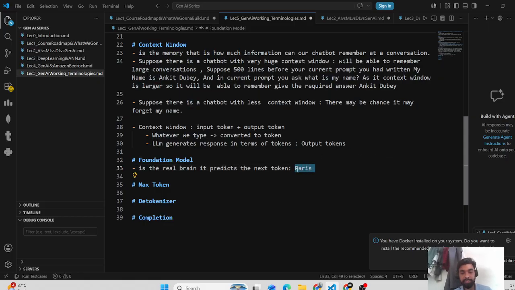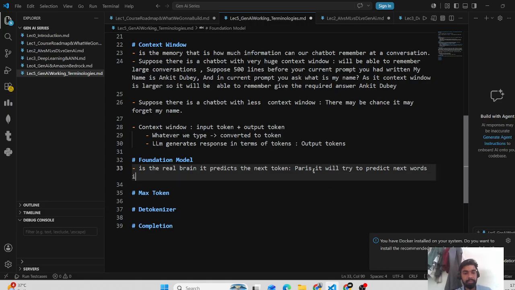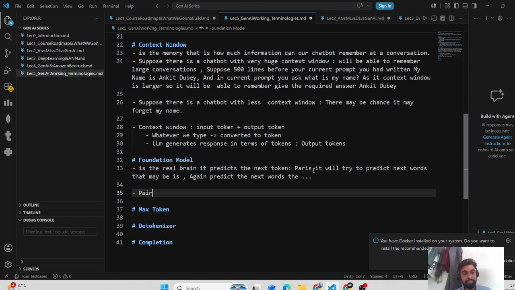And again it will go for the next part and predict the next one, maybe "is", then "the", and similarly something like Paris is the capital of France.